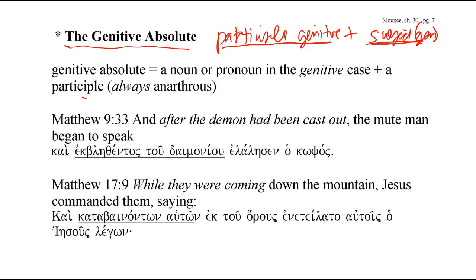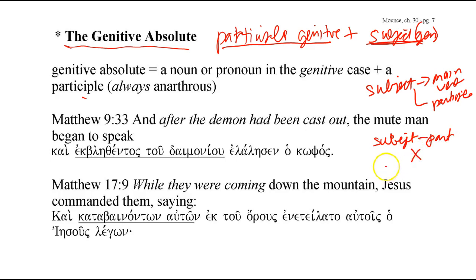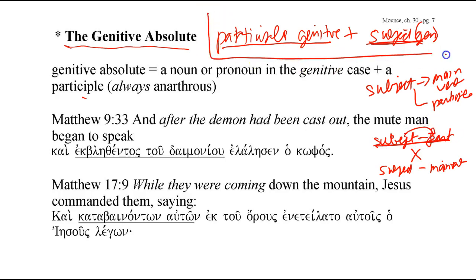So far, you've had translations where the subject of the main verb is also the subject of the participle. They're one and the same. So the person who's doing the action of the main verb of the sentence is also doing the action of the participle. But what if you want two different subjects? The subject doing the action of the participle is not the same as the subject doing the action of the main verb. How do we show a different subject for the participle? And that's where the genitive absolute comes in.